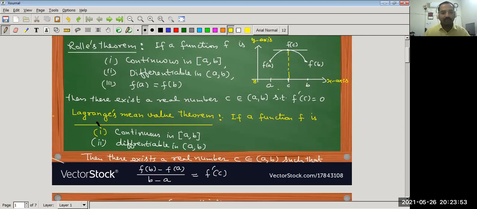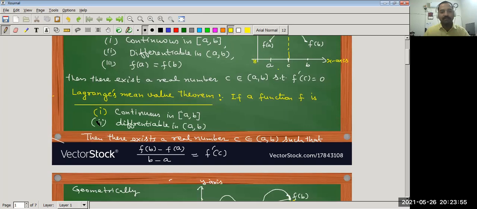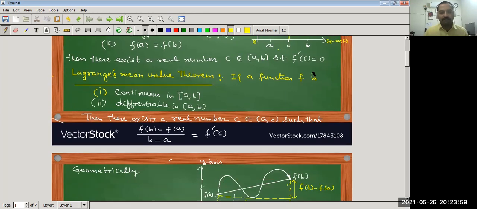Now we are discussing Lagrange's mean value theorem. If a function f is first continuous in the closed interval [a, b], second differentiable in the open interval (a, b), but in this case the third condition, where the function was equal at the endpoints, is not required here. So it is more general and less restrictive.